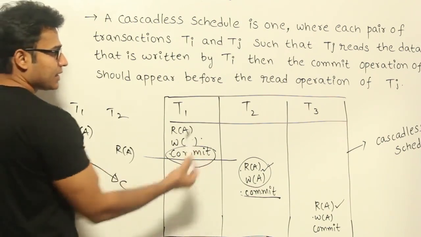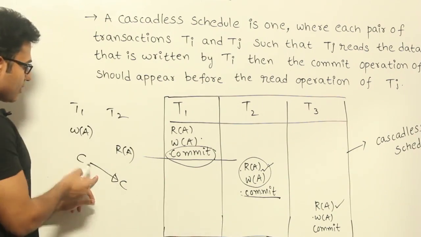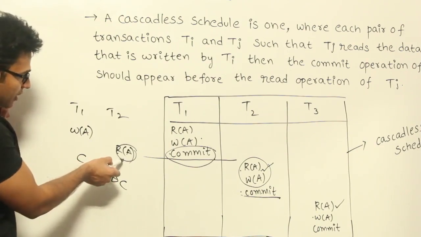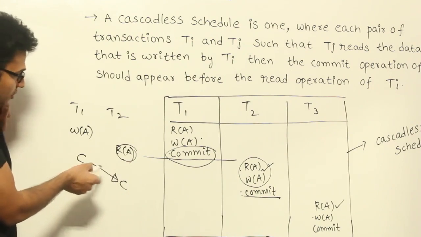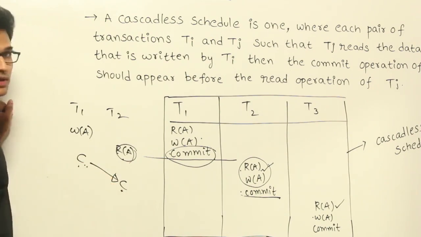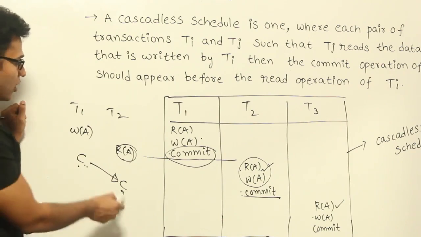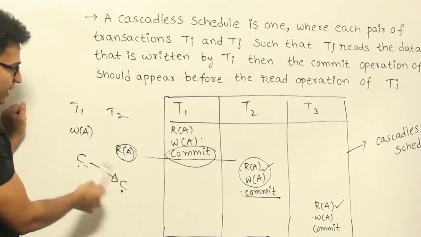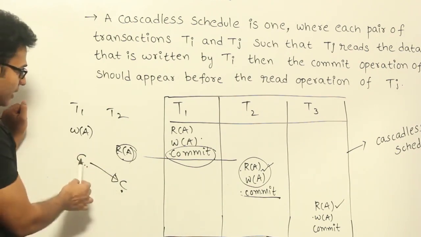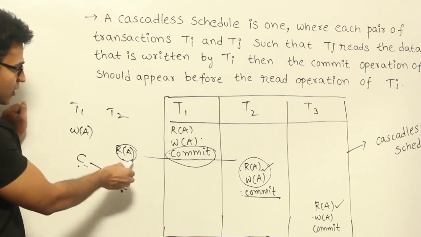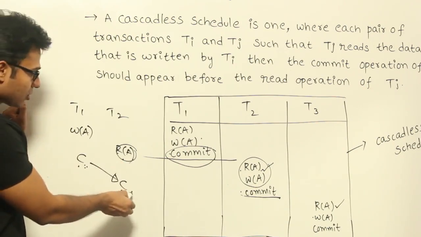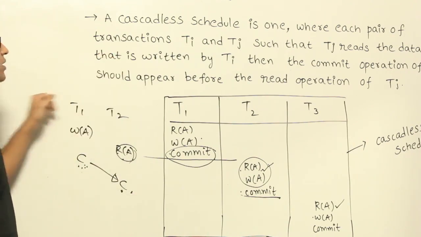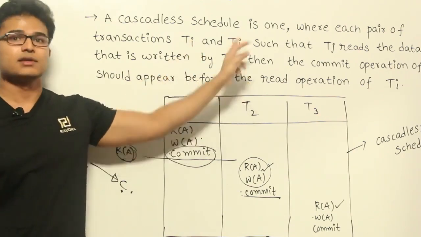Now coming to this cascadeless schedule, what it is trying to say is, you put the read after this commit. So by ensuring that the read operation itself is after the commit operation, you can ensure that the commit operation of this one will definitely be after this commit operation. Getting this? Therefore, what can we say? If a schedule is cascadeless, then definitely it is already recoverable. Why? If you are going to order the read operation after this commit, automatically this commit operation will be after this commit. Therefore, it is satisfying the rule of recoverable schedule. So what can you say? Every cascadeless schedule is recoverable.